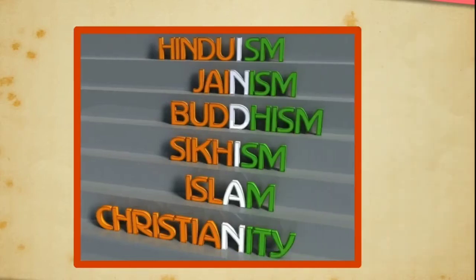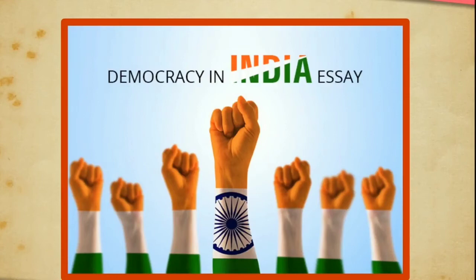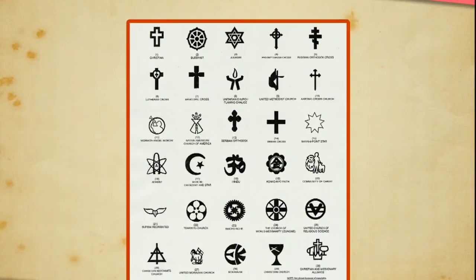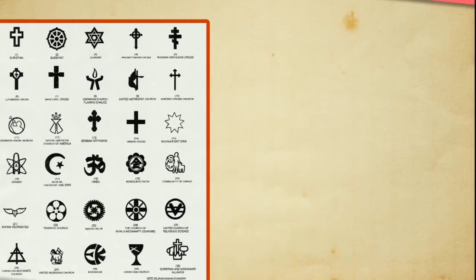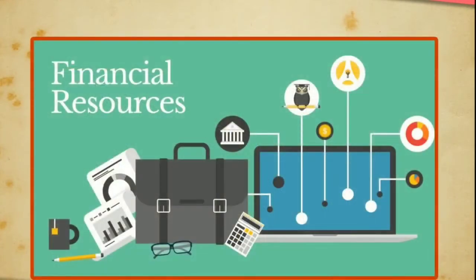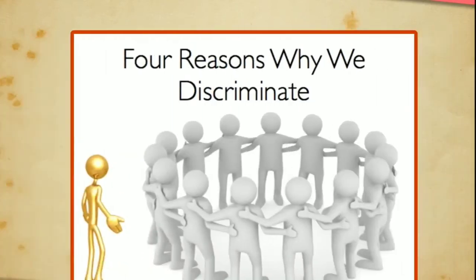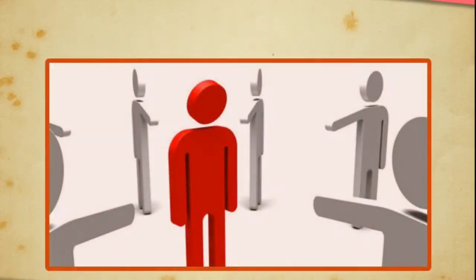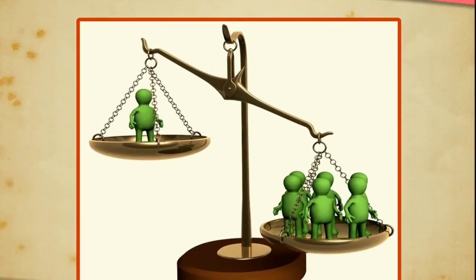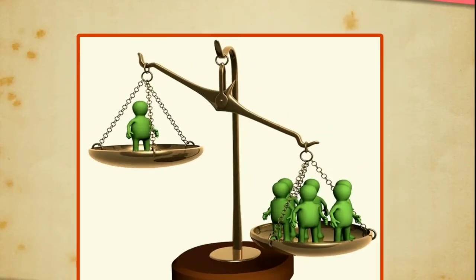The significance of secularism: Secularism is the backbone of a democratic country. It is a must for a country to function democratically. Almost all countries of the world may have more than one religious group living in them. Within these religious groups, there will most likely be one group that is in a majority. If this majority religious group has access to state power, then it could quite easily use this power and financial resources to discriminate against and persecute persons of other religions. This tyranny of the majority could result in discrimination, coercion, and at times even the killing of religious minorities. The majority could quite easily prevent minorities from practicing their religion.